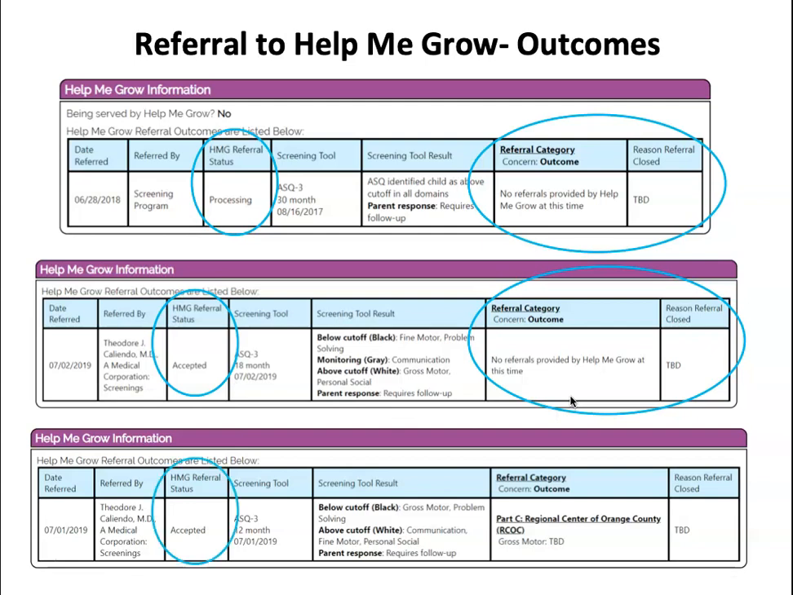Then once we do give resources to the family, the status remains accepted. And you may see an example like this. So the referral category is Regional Center of Orange County. So for this child, we refer to Regional Center based on a gross motor concern. And then the outcome of that referral is to be determined. This means we have provided the caregiver with the referral, perhaps referred directly to Regional Center of Orange County, but we have not yet conducted follow-up to see if the family was connected. That typically happens within a week or 2 of us providing a referral. So the reason the referral is closed is still to be determined, as it is still an open, active case with us.